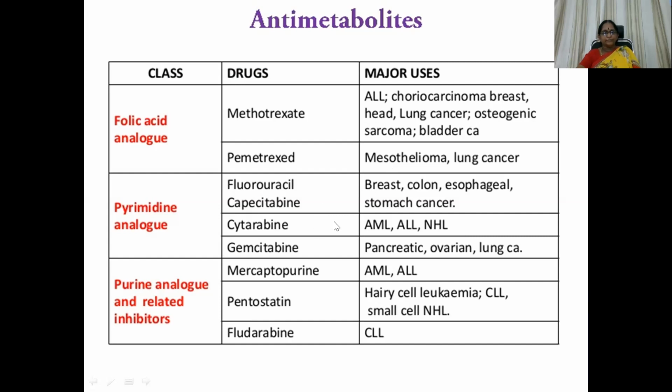Pyrimidine analogs: fluorouracil, used in breast cancer, colon, esophageal, and stomach cancer. Cytarabine in AML, ALL, and non-Hodgkin's lymphoma. And gemcitabine for pancreatic, ovarian, and lung cancer. Purine analogs and related inhibitors, like mercaptopurine, for AML and ALL. Then we discussed fludarabine, used in the management of CLL.